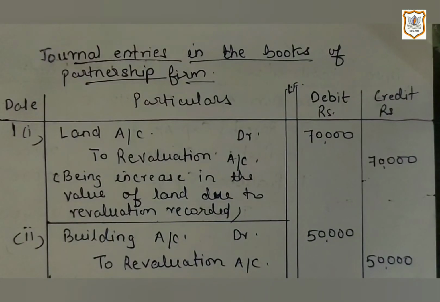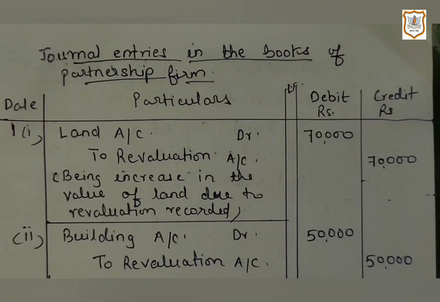Sometimes there is language confusion, so I would like to make one thing clear: if the word 'to' or 'at' is given, it indicates that the amount given is the market value. As here it is given that the value of land is to be increased up to 2,50,000, that means 2,50,000 is the market value.